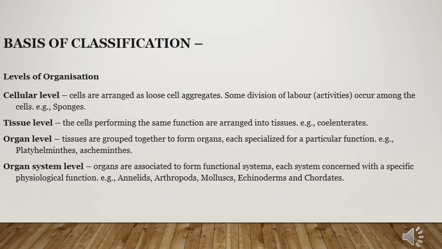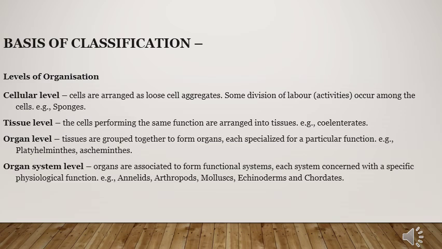Now a question arises: how can we classify the animal kingdom, because millions of species are present in the animal kingdom? What are the bases on which we can divide the animal kingdom into various groups? So let's study some bases of classification. The first basis of classification is level of organization.